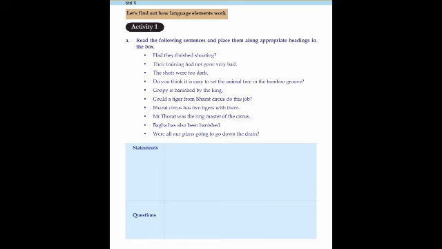Had they finished shooting? Do you think it is easy to set the animal free in the bamboo grove? Could a tiger from Bharat Circus do this job? Were all our plans going to go down the drain? These are the questions.